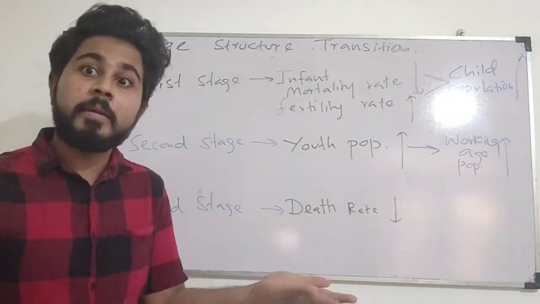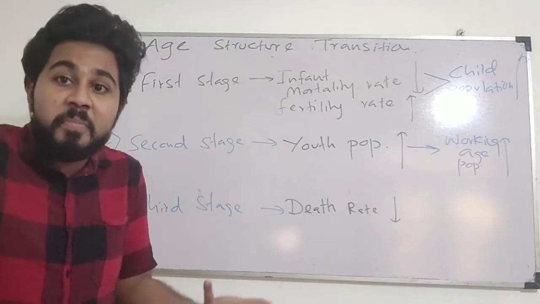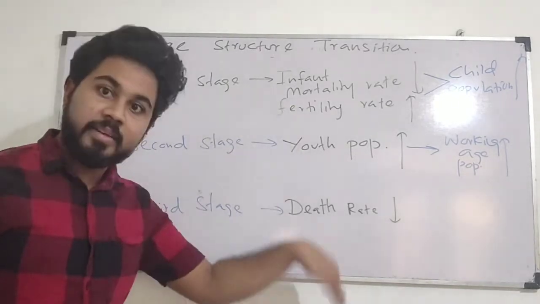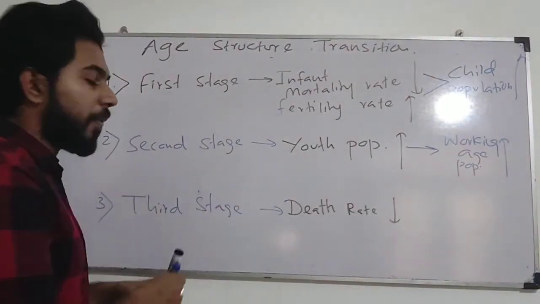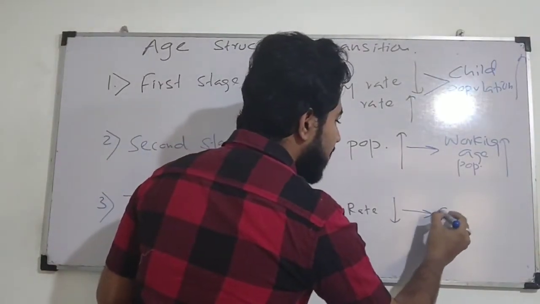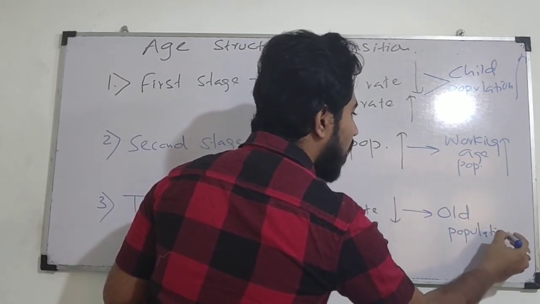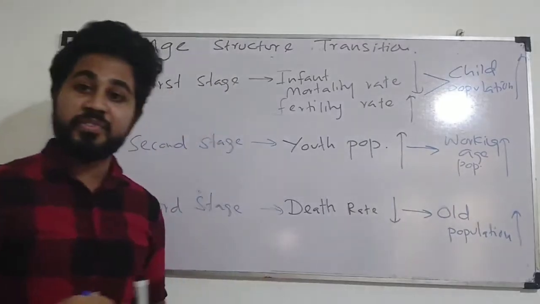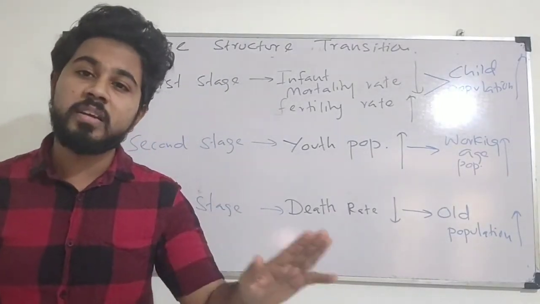Because of that, what has happened to the old population? Old population increase. So death rate goes down. And during this period, what has happened to the population? All population increase. Okay, increase of all population is not good.